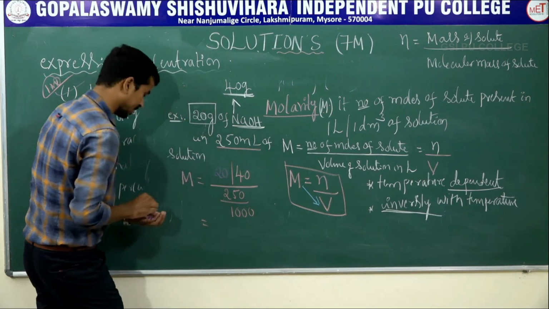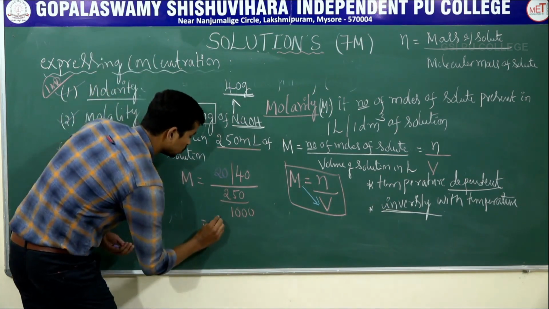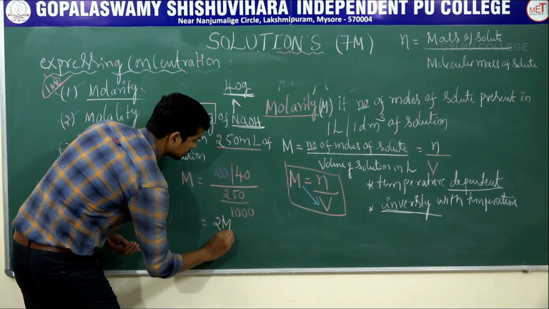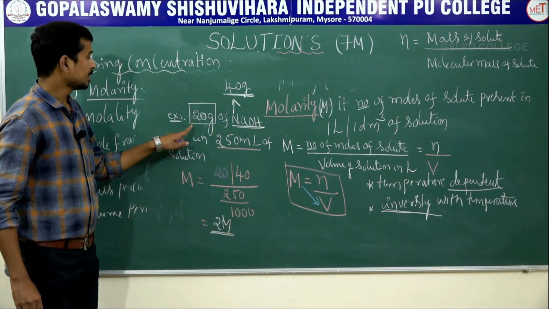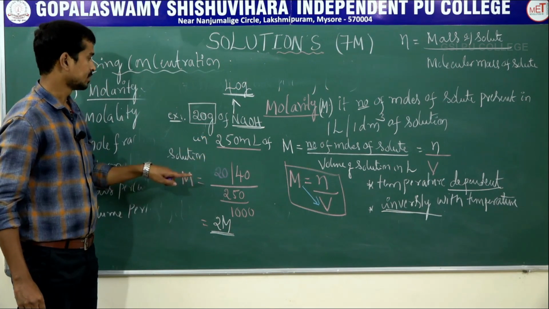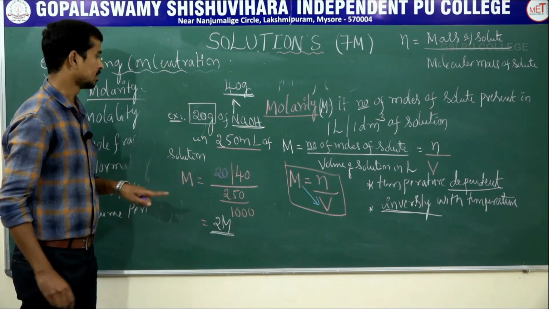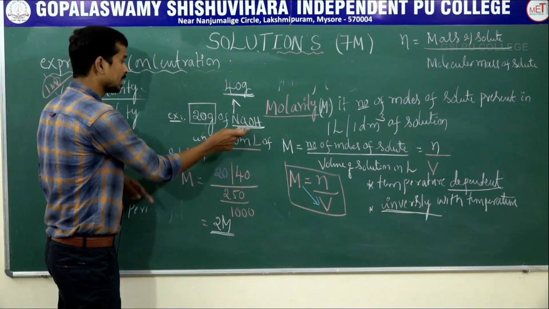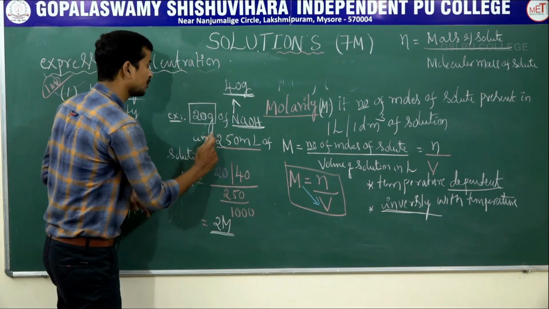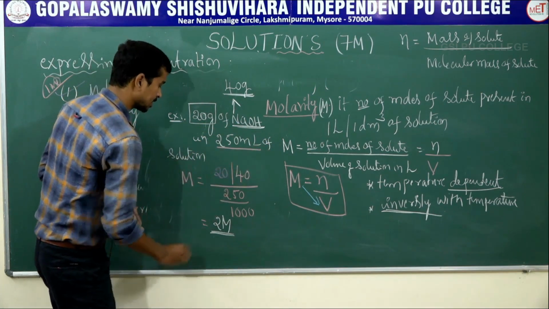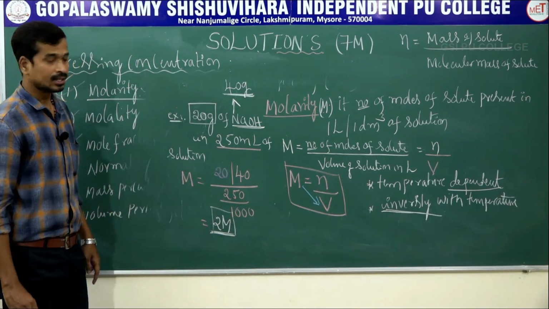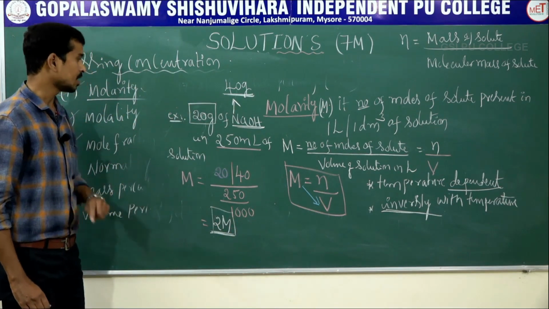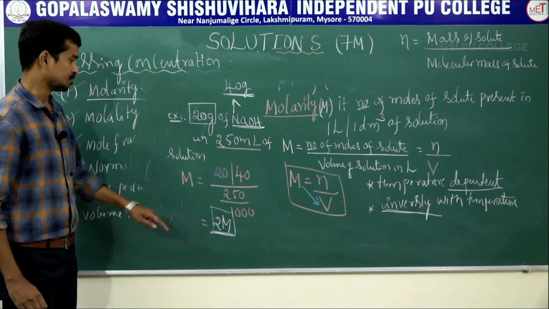Upon simplifying, you get 2 molar. Hence, the molarity of NaOH is 2 molar. When 20 gram of sodium hydroxide is present in 250 ml of solution, the concentration in terms of molarity is 2 molar. Such problems are solved in your first PUC.